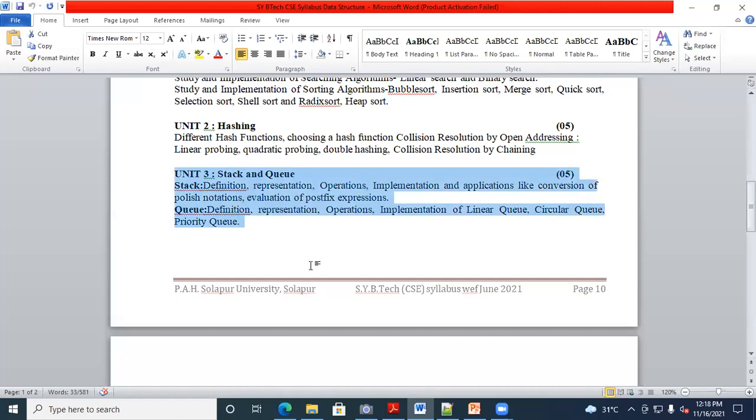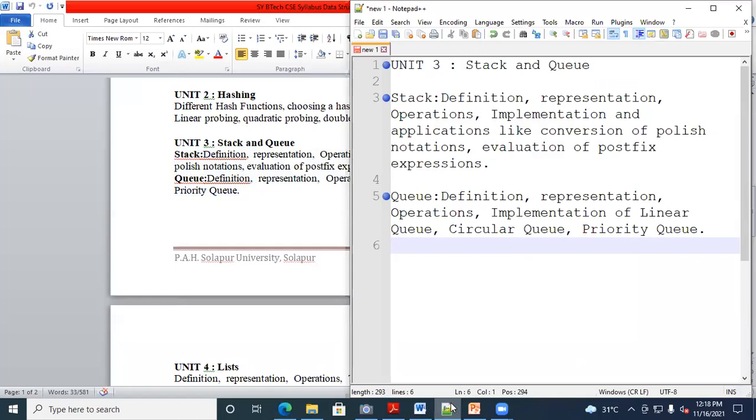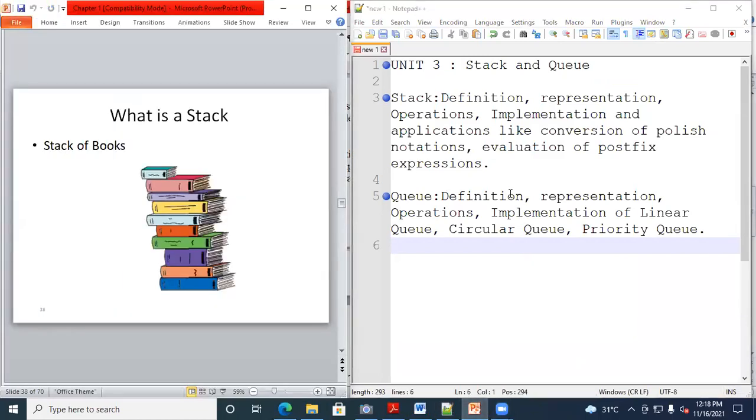Unit number 3 is stack and queue. Now these are the syllabus points. Is it visible to all? The screen is visible, and I have written all these points. Yes, sir. Right. So the name of the unit is stack and queue.